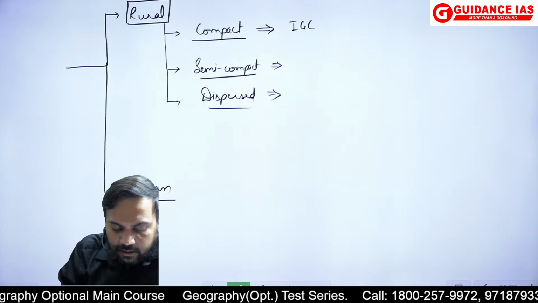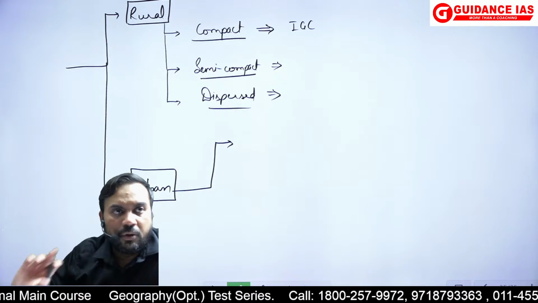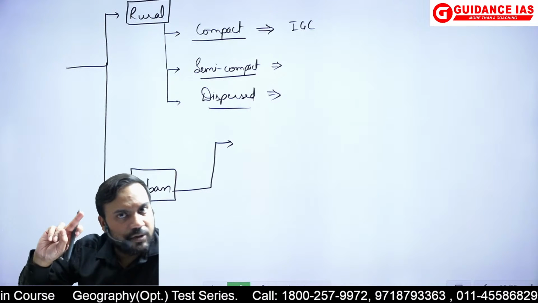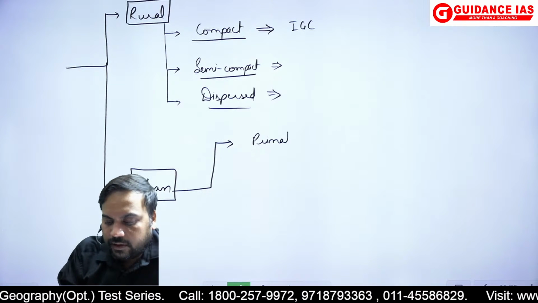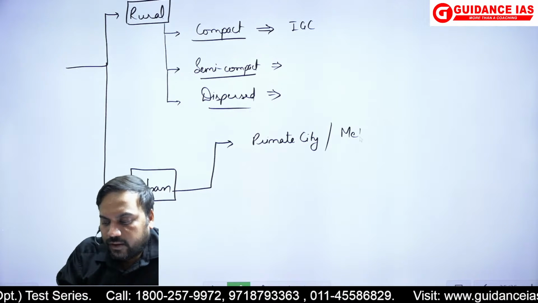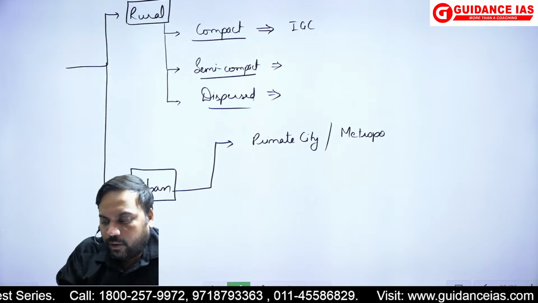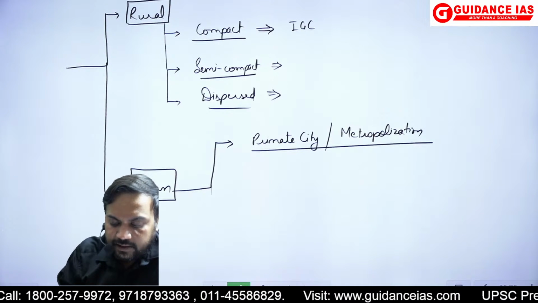Then the urban settlement pattern, and urban settlement pattern में दो pattern हम यहाँ पर बात कर सकते हैं जो हमने क्लास में भी बात की है. One was how it is leading to creation of the primate city pattern or the phenomenon of metropolization, जो इंडिया में मैंने example दिया था, how it is taking place.